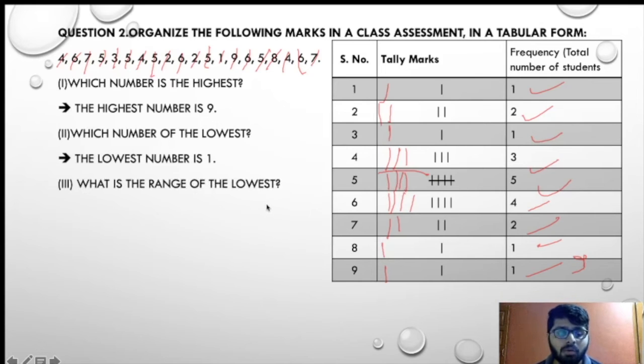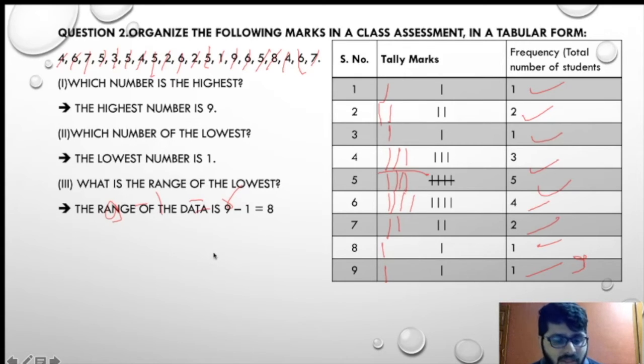Now what is the range, from the lowest to the highest? So that is 9 minus 1. We all know what range is. Range is lowest to highest. That is 9 minus 1, that will be 8. So 8 will be our range. So the range of the data is 9 minus 1, that is highest minus lowest.